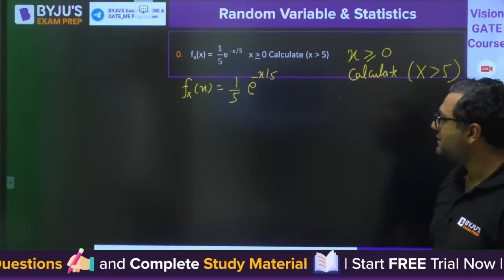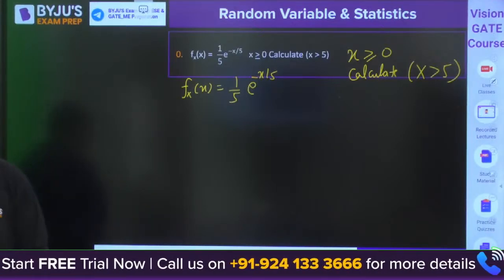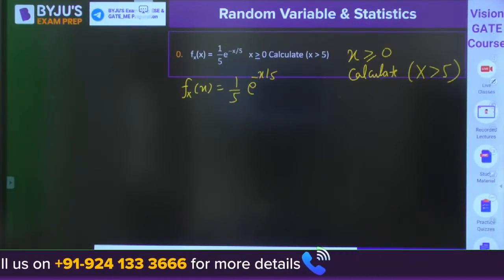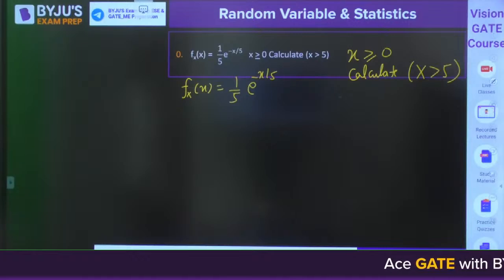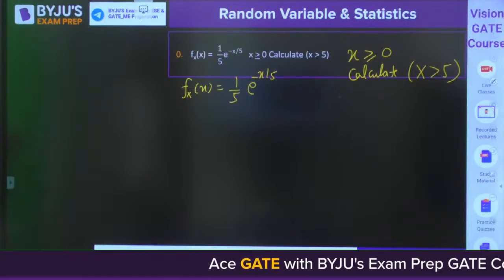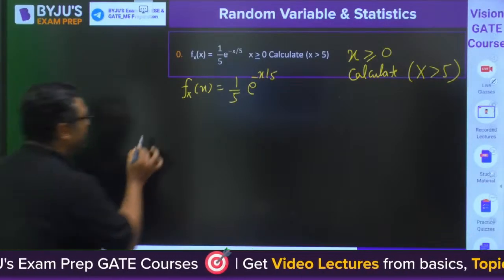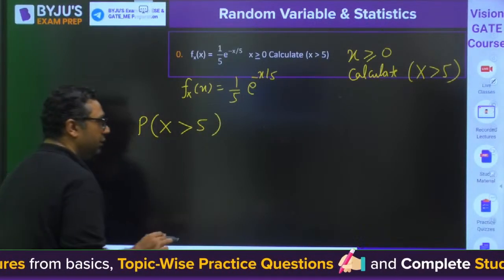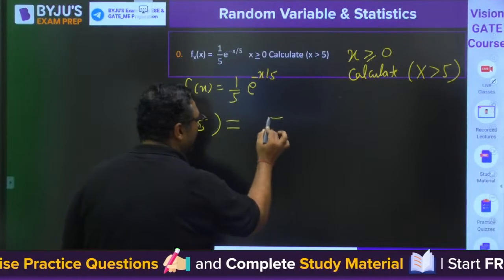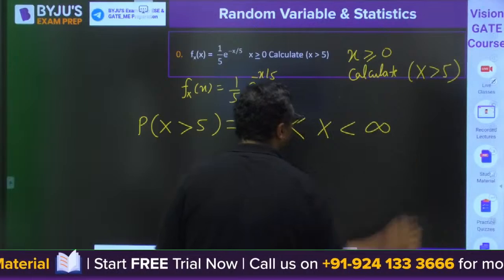Will you try this, guys? As you already have seen the impulse signal, will you try this? Can we say probability of x more than 5 is defined as from 5 to infinity?